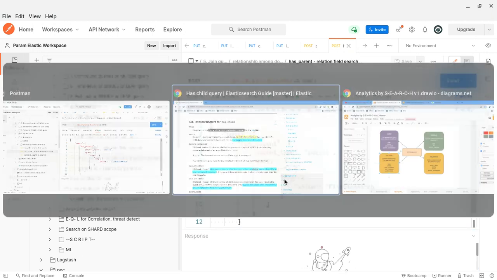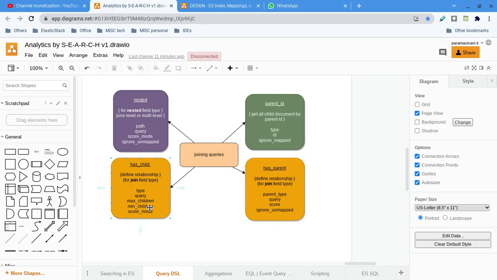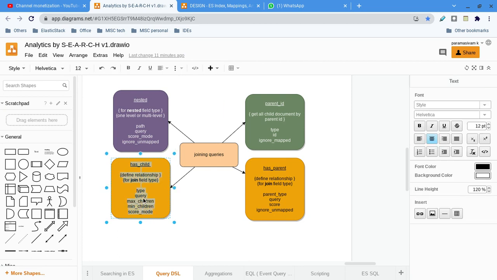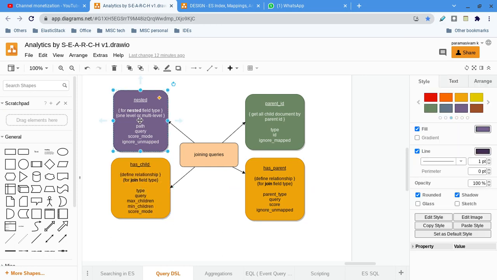Then it's a var class only. Sorry for the confusion. So max children and min children act as var class variables. If the children count goes beyond that level, or is below the minimum, it will be ignored. So obviously it acts as a var class. Then the score method, as I told you in the previous topic itself.